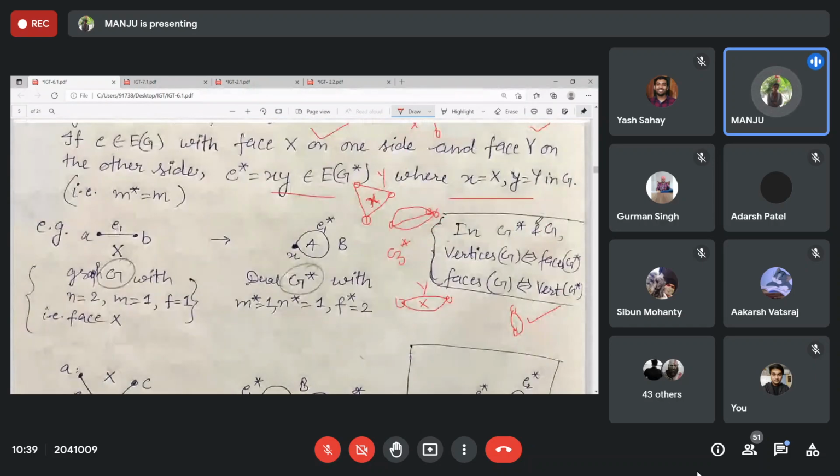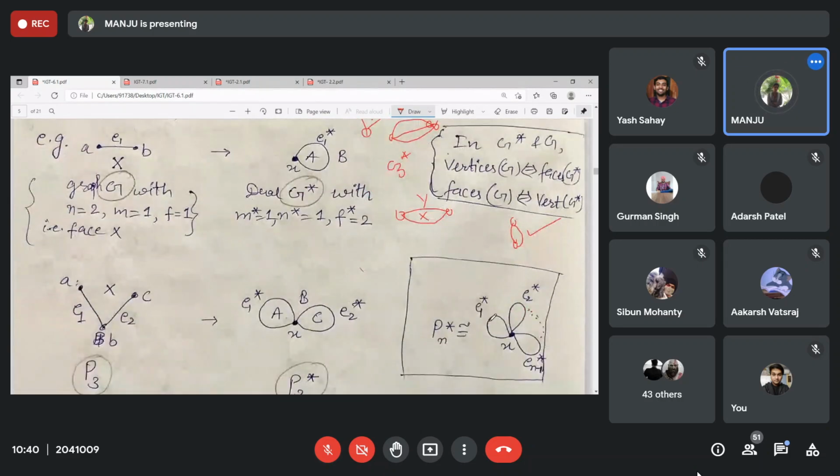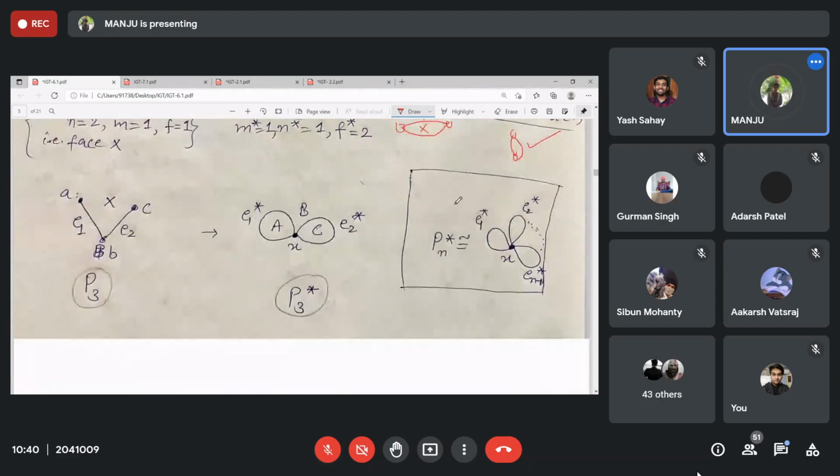And whenever edges on a cycle have two faces with more than one common edge, these are multi-edges. So Pn, or in fact T star, where T is a tree, will be this one.